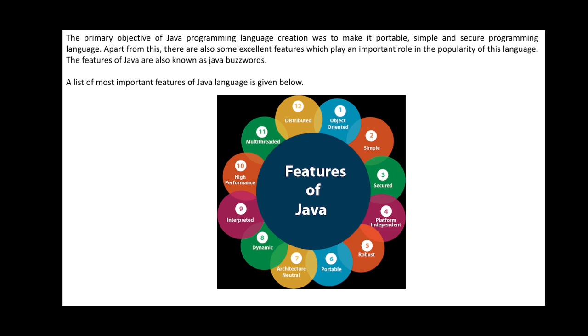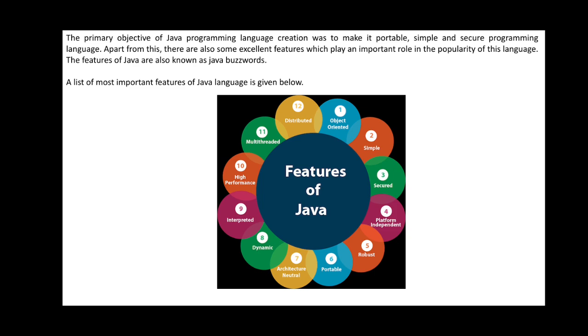Today I'll look at the different features present within Java. The primary objective of the Java programming language's creation was to make it portable, simple and secure. Apart from this, there are also some excellent features which play an important role in the popularity of this language.